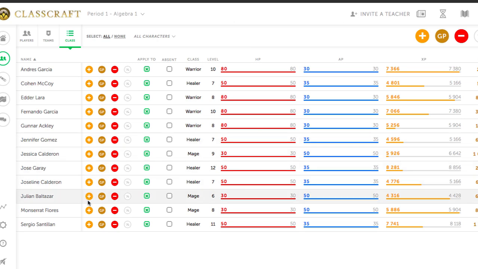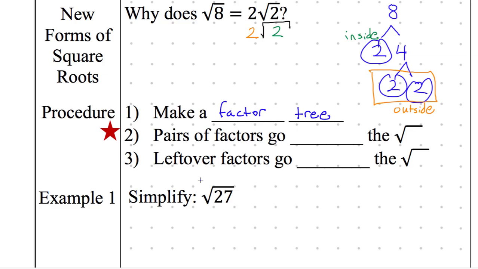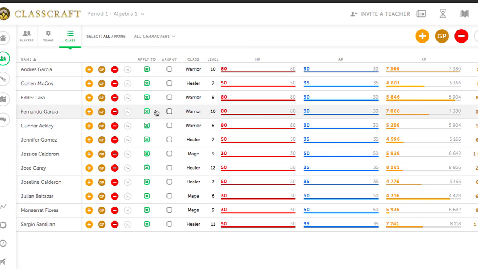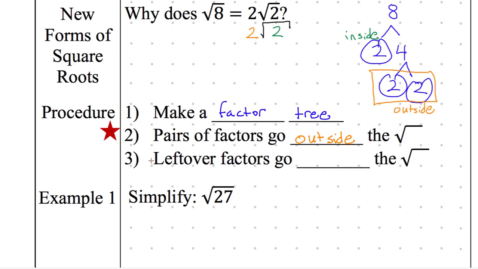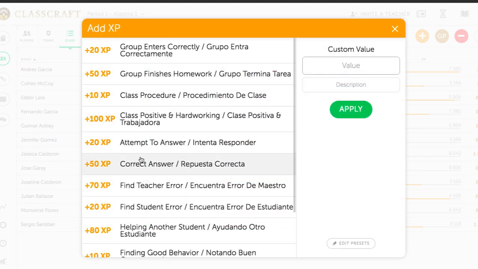Thank you, Monse. Make a factor tree. All right, pairs of factors go where? Is that the inside or the outside? Quiet raised hand, easy XP, Jessica? Outside. They go on the outside. Jessica got some XP. And Gunner. Inside. Gunner got his XP.